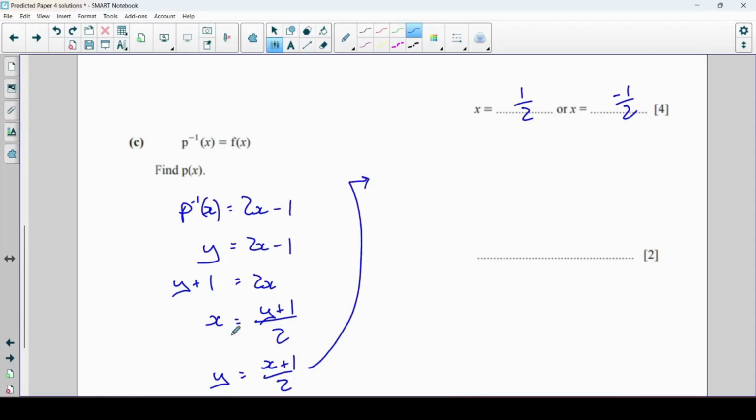Then I'm going to change this y not to p minus 1 but p of x this time. So p of x is equal to x plus 1 divided by 2. Now sure enough, if you were to find the inverse of this, you would get 2x minus 1. If you find this a little bit confusing, there are lots and lots of questions on composite and inverse functions on that section of my website.